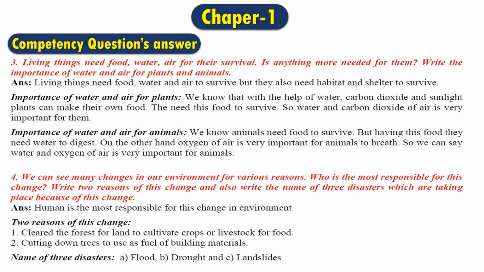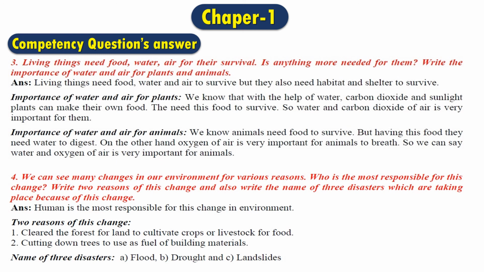Now we'll write 2 reasons of this kind of change. Number 1, we have seen that people clear the forest for land to cultivate crops or livestock for food. That means if you want to cultivate more land and raise livestock for food, we need to clear the forest. Number 2, we cut down the trees to use as fuel or for building materials. That means we cut down all the trees as fuel or as building materials.